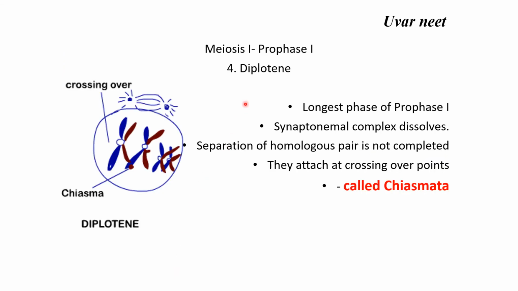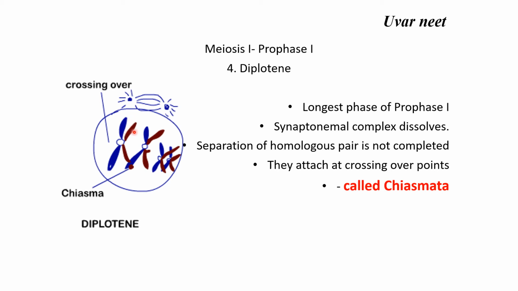Next is diplotene. This is the longest phase of prophase 1. What happens here? The synaptonemal complex, that is, if you take this chromosome, between these 2 chromatids there will be synaptonemal complex that gradually will disintegrate or dissolve.